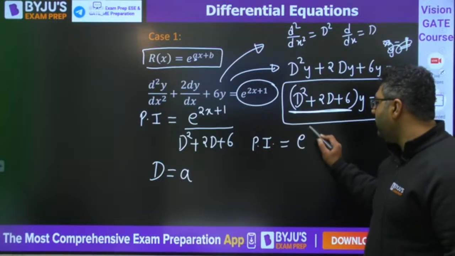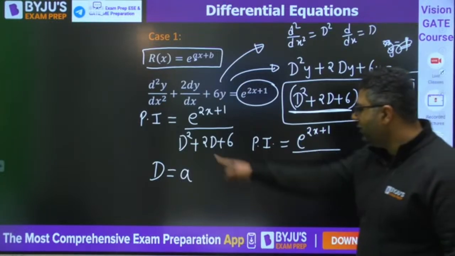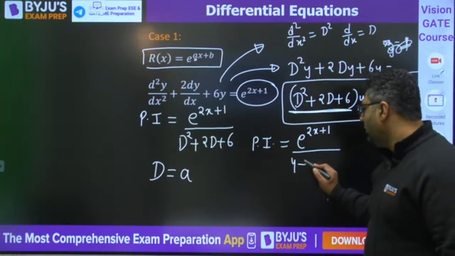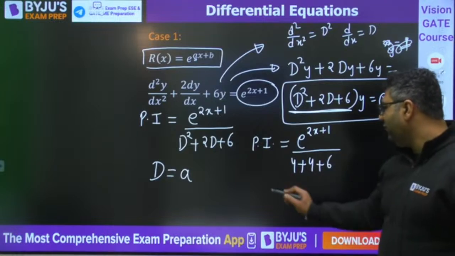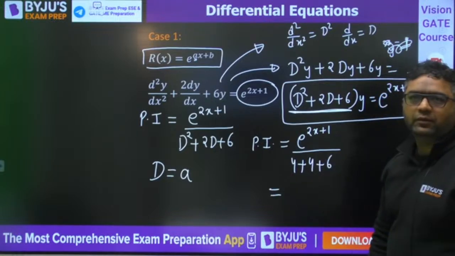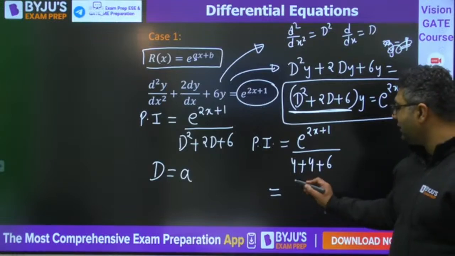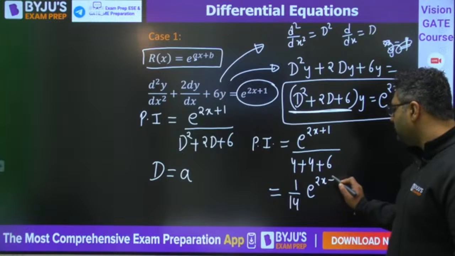e to the power 2x plus 1 divided by, when you put A here, A is 2. 2 squared is 4, plus 2 into 2 is 4, plus 6. I feel you would be getting, what? It is 1 by 14 e to the power 2x plus 1.